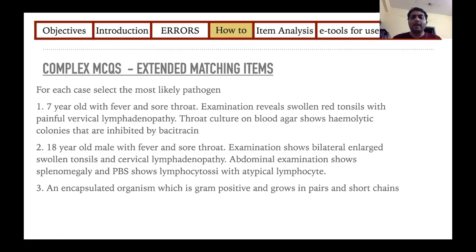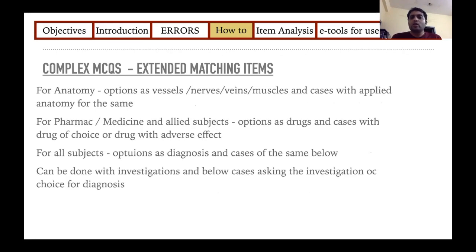So where else can we use this? If I'm an anatomy teacher, I can give the initial options as vessels, nerves, veins, or muscles, and I can ask, for the particular case, which vessel, nerve, or muscle is involved. What I prefer is that you choose all your options as either vessels or nerves. So if all the options are nerves, all your case scenarios will indicate damage to a particular nerve, and the options will be those particular nerves.